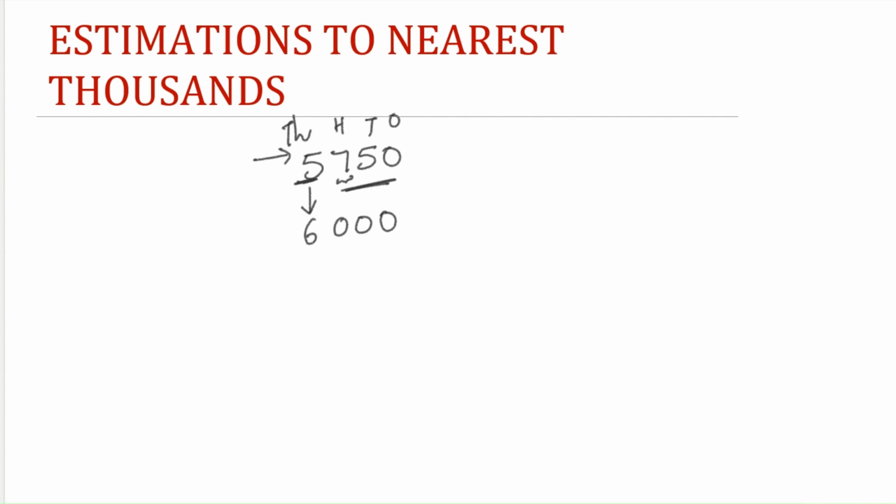Consider another example, 9537. This is the thousands place. We are rounding off to the nearest thousand. In the hundreds place, we have 5. Because of this, we have to increment the thousands place by 1. 9 plus 1 is 10. In all other places, write 0.